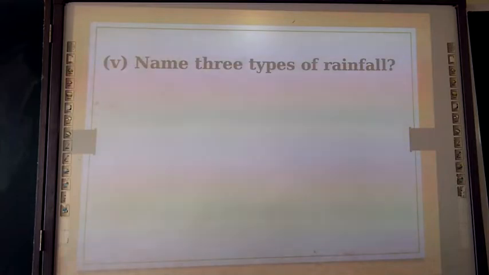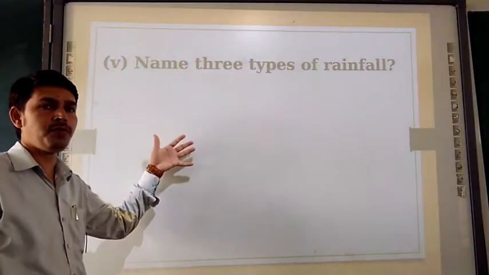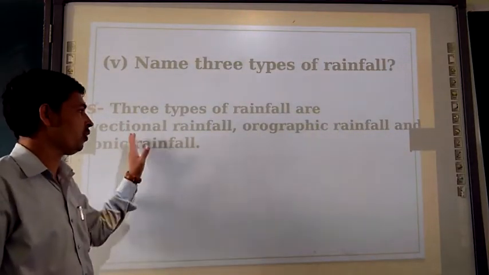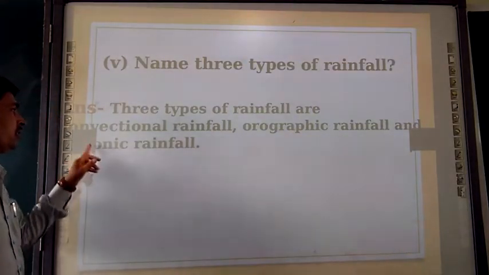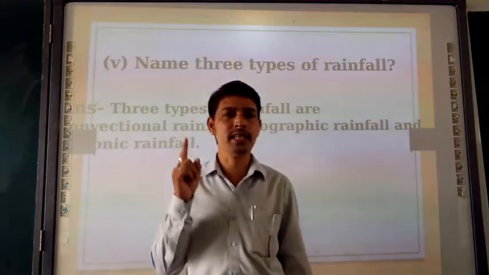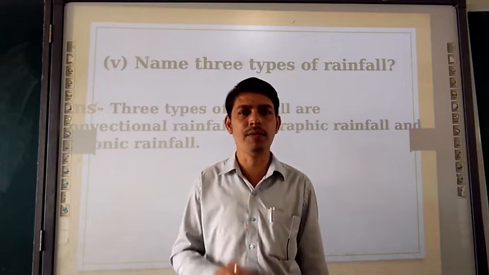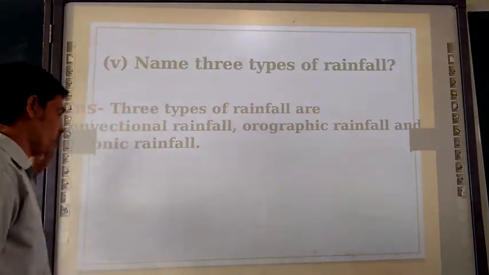Next, question number 5. Name 3 types of rainfall. So what are the 3 types of rainfall? You have to write here. Answer: the 3 types of rainfall are cyclonic rainfall, relief rainfall and convectional rainfall. First one, cyclonic rainfall; second, relief or orographic rainfall; and third, convectional rainfall. You can write your answer in your own way also.